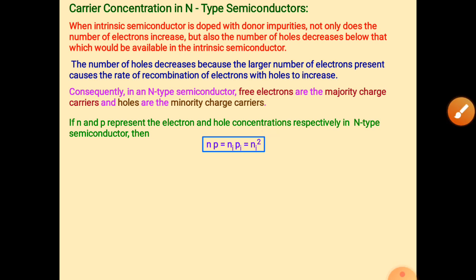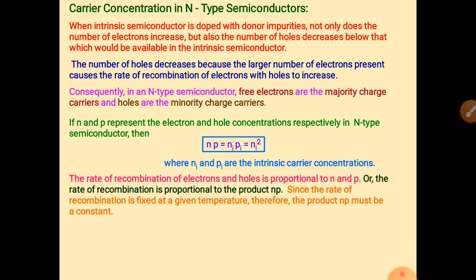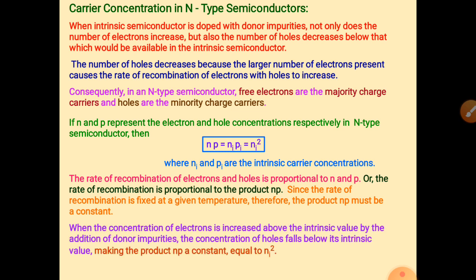NiPi are the intrinsic carrier concentrations. This rate of recombination is fixed at a given temperature, therefore the product NP must be a constant. So Ni squared always remains constant for intrinsic.